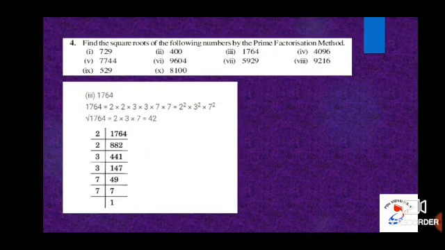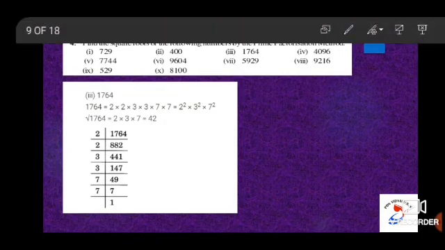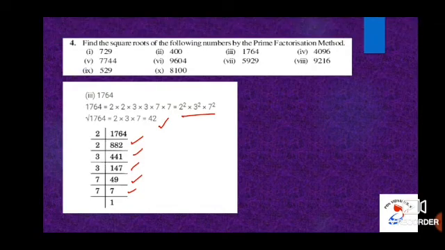Subdivision 3, 1764. So let us find out the prime factors for 1764. 1764 divided by 2, that is 882. 882 divided by 2, 441. 441 by 3, 147. Then 147 divided by 3, 49. 49 by 7, 7. And 7 by 7, that is nothing but 1. So the prime factors of 1764 are 2 square into 3 square into 7 square. Because square root of 1764 is equal to 2 into 3 into 7, that is equal to 42.